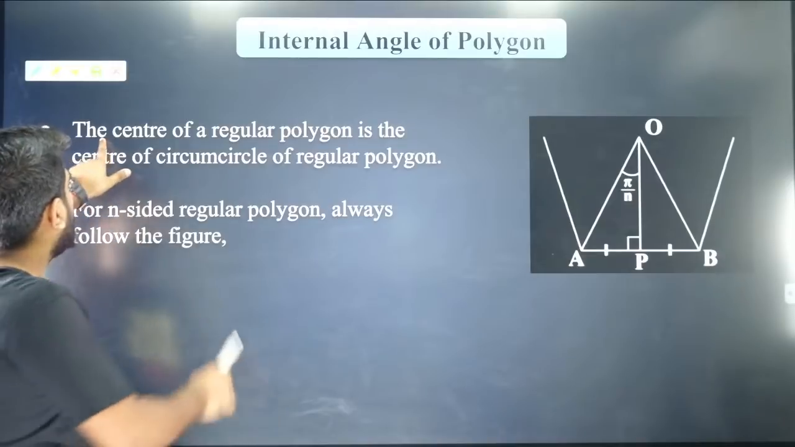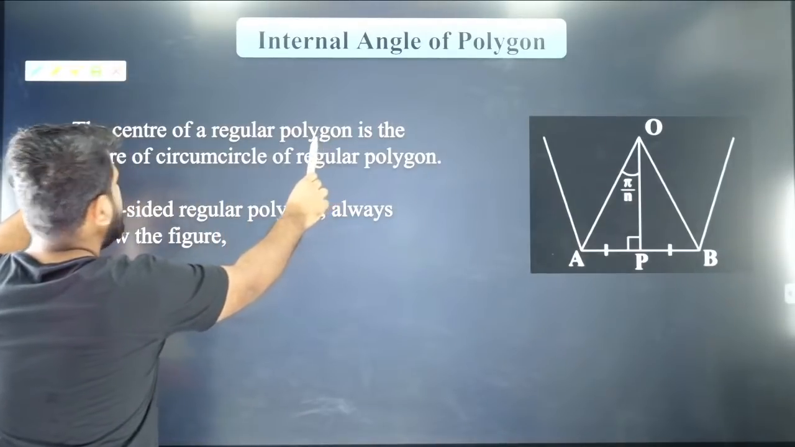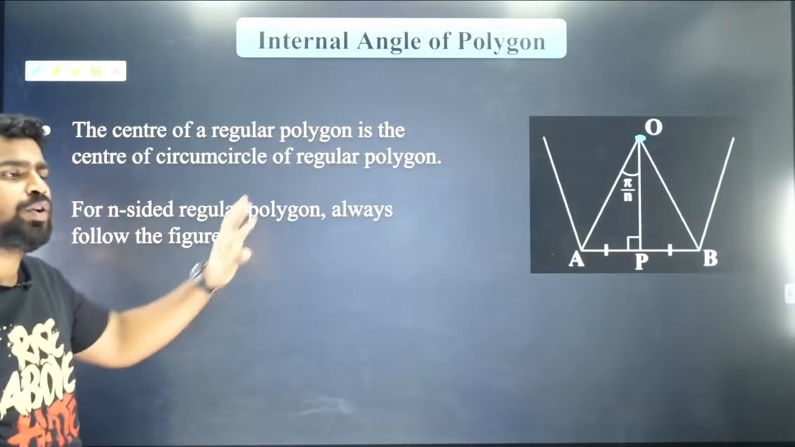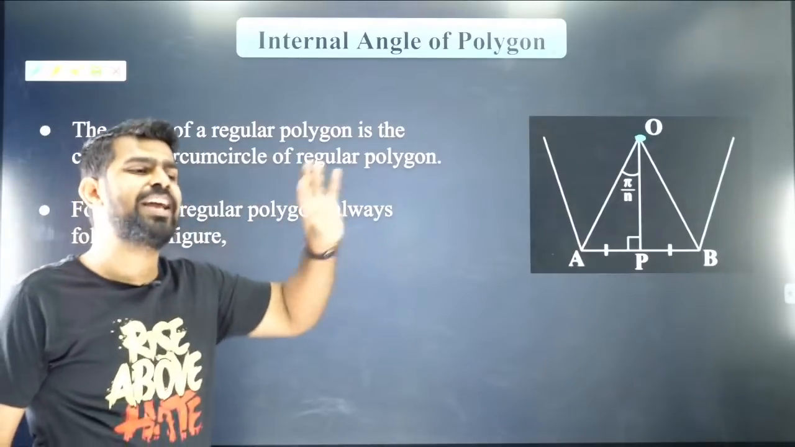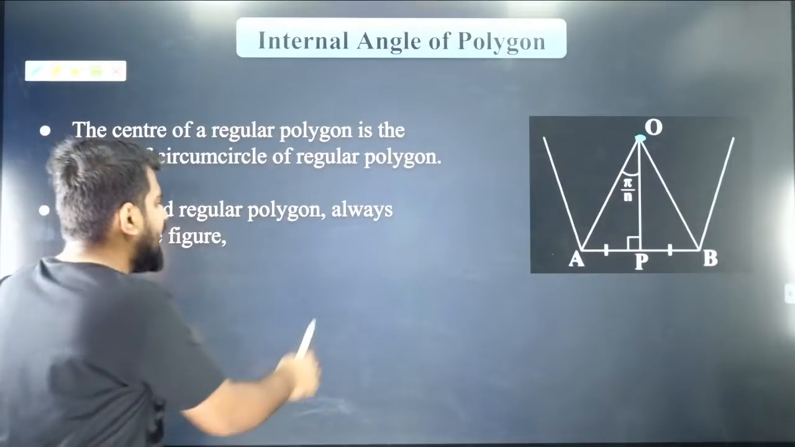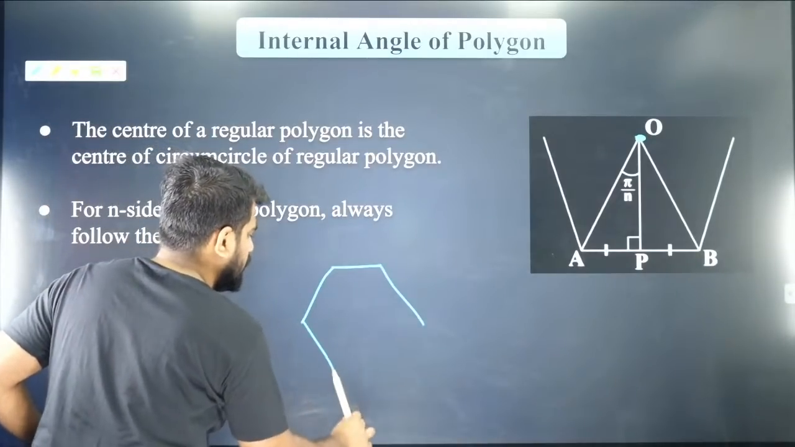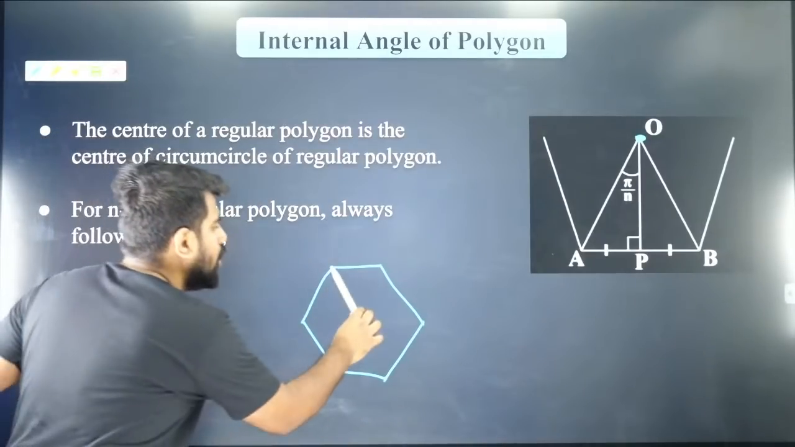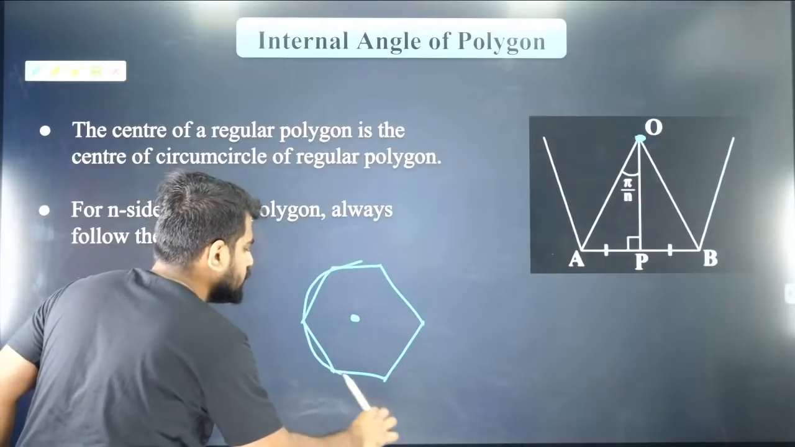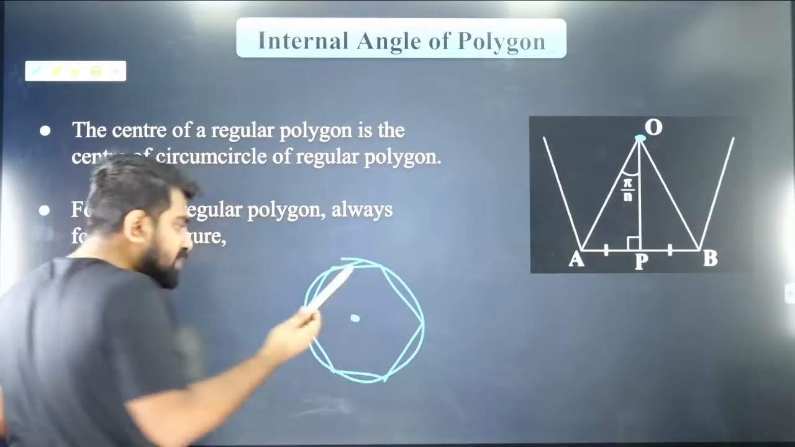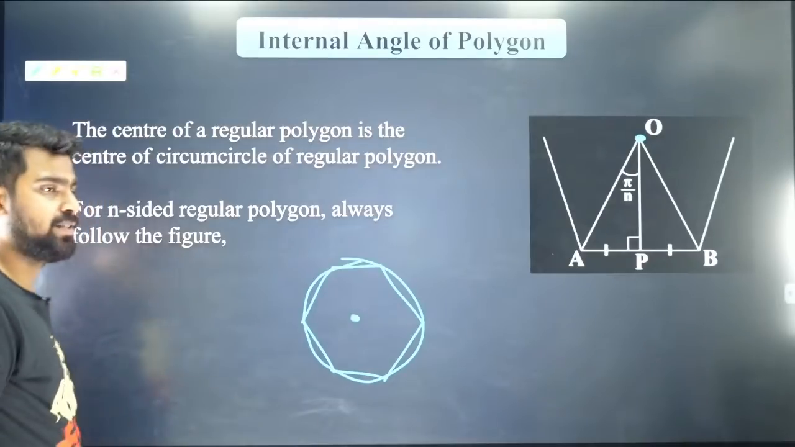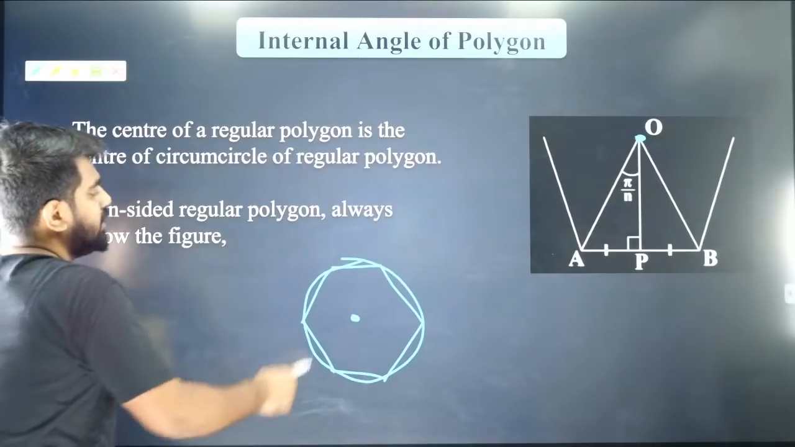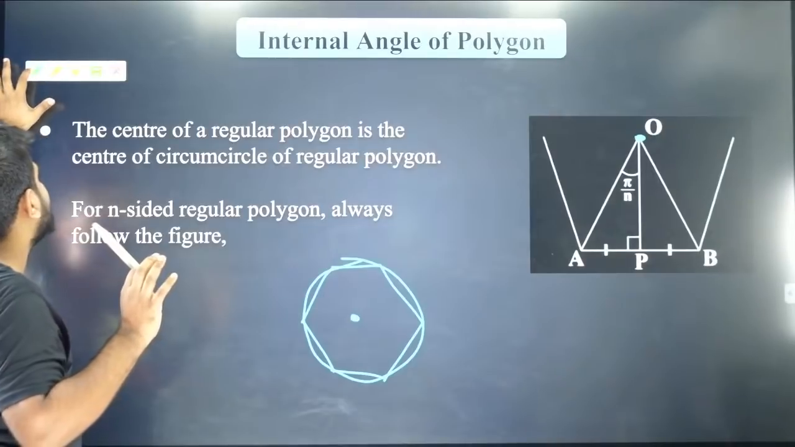Let's say the center of your regular polygon is given. If O is the center of your regular polygon, do you all agree that it is also the center of your circumcircle? So if I have a polygon like this, and I gave you the center of this polygon, can I say this is the center of the circumcircle also? Absolutely yes, that's correct. So the center of your polygon is also your circumcenter. That is the first point which I want to teach you.